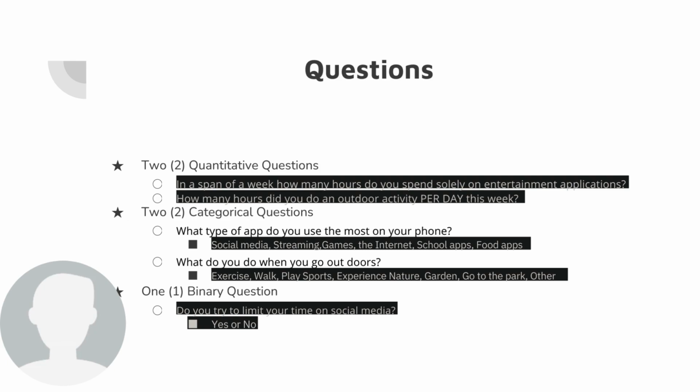The selections were limited to exercise, walk, play sports, experience nature, garden, go to the park, and other. I also chose 1 binary question. A binary question is a simple yes or no question, and the one I chose was, do you try to limit your time on social media?